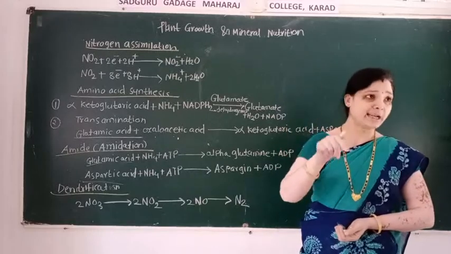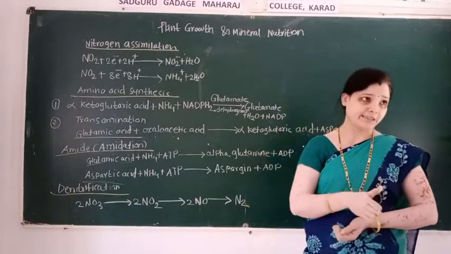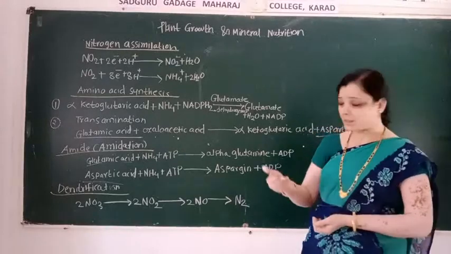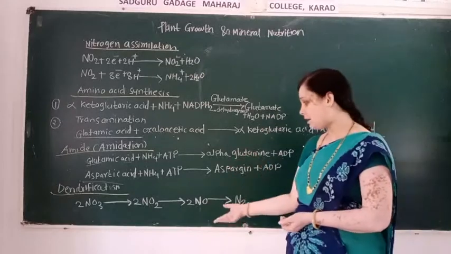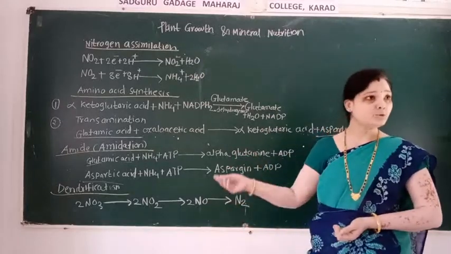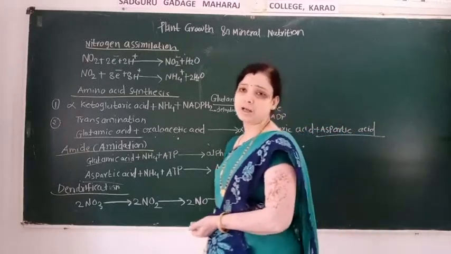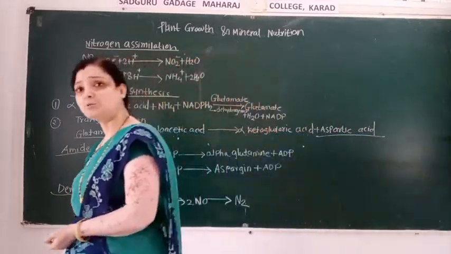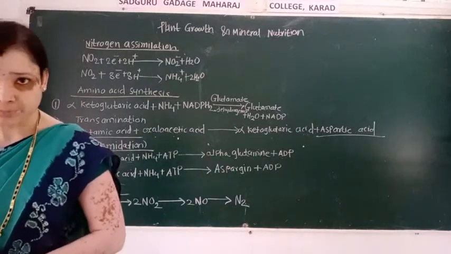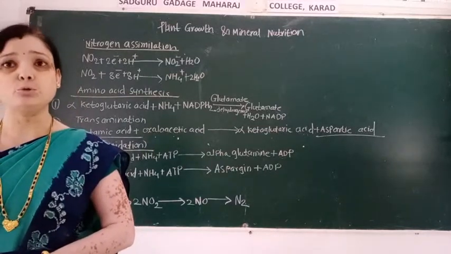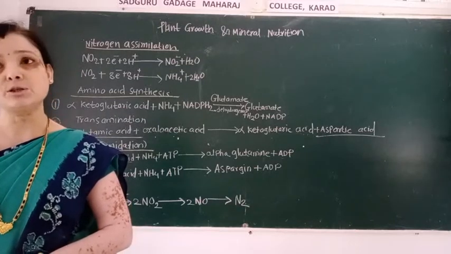But in denitrification, nitrates get converted firstly into nitrite, and nitrite gets converted into nitrogen oxide, and this nitrogen oxide gets again converted into atmospheric nitrogen, and in this nitrogen, two nitrogen atoms are joined by a triple covalent bond.